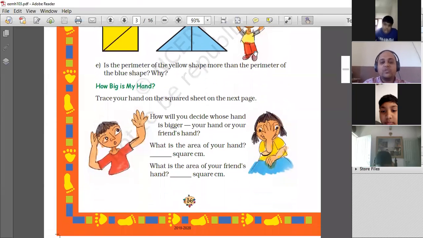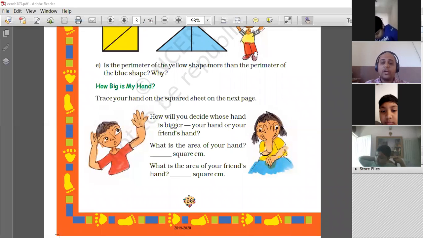Okay. Now, same way, trace your hand on the square sheet on the next page. This is another activity that you will have to do. You will trace your hand on your notebook and then draw it. How will you decide whose hand is bigger, your hand or your friend's hand? What is the area of your hand? What is the area of your friend's hand in square centimeter?